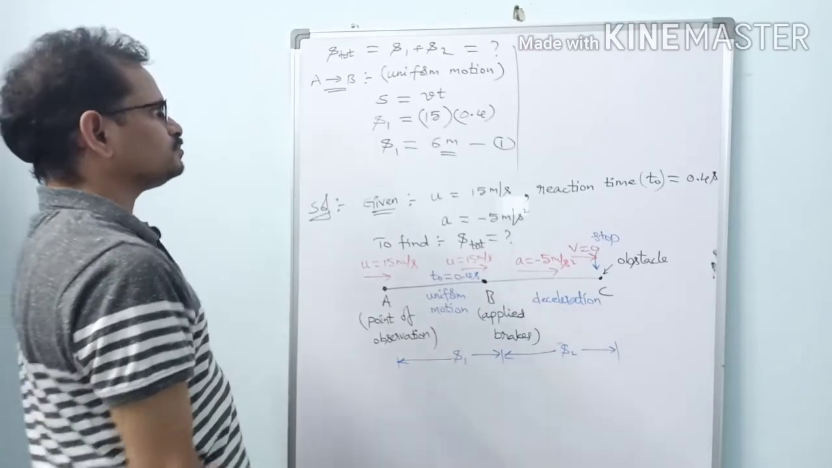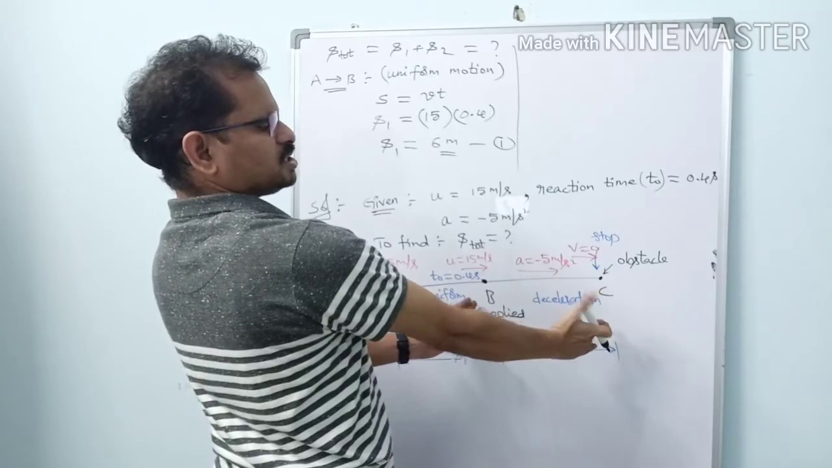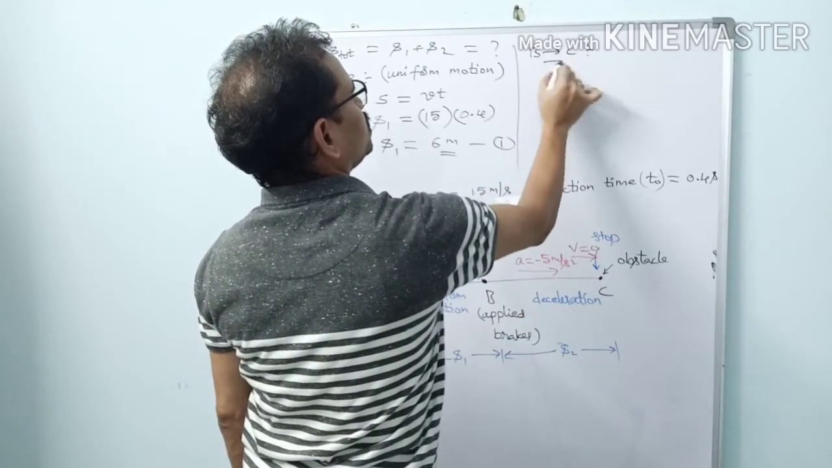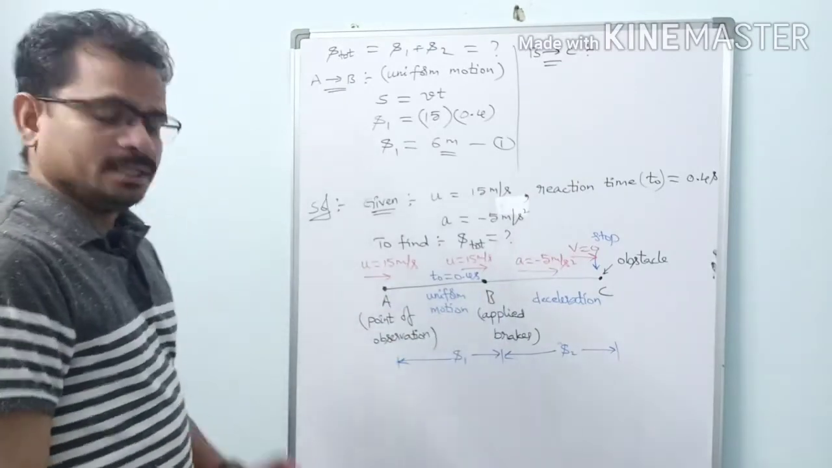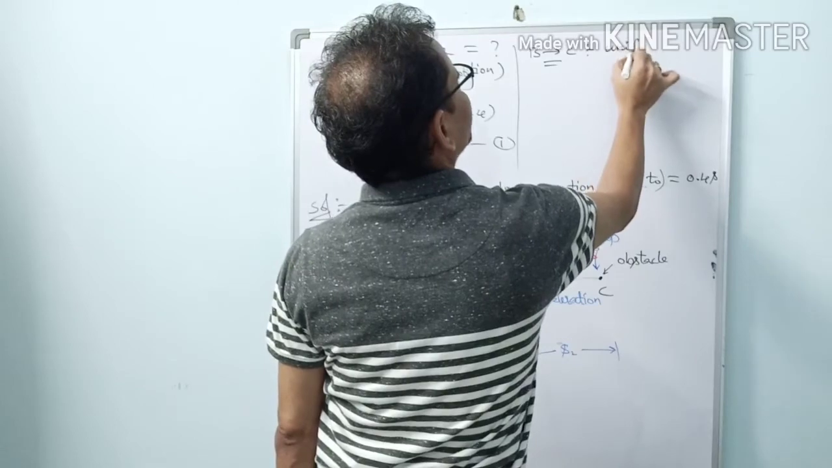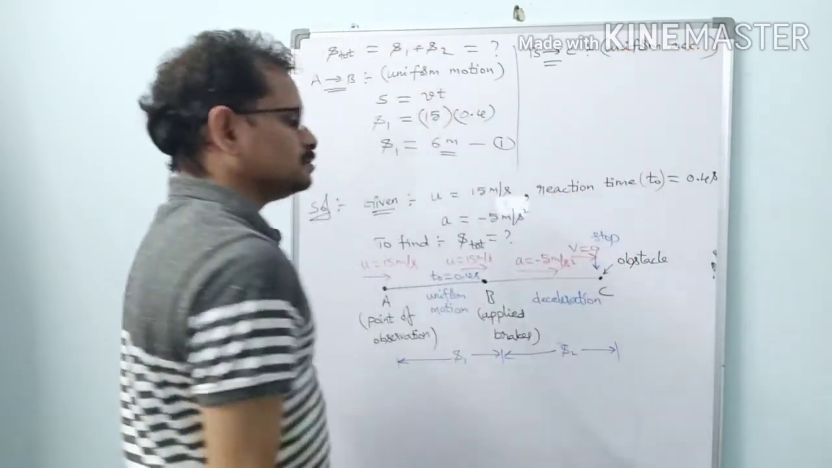Now let us find S2. To find S2, which part of the journey do we have to consider here? The B to C part of the journey. What type of motion does it have? Is it uniform motion or accelerated motion? Accelerated motion. What type of acceleration? Uniform acceleration.